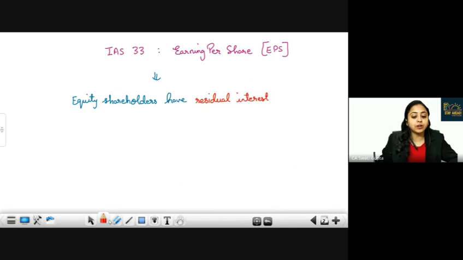Equity shareholders are subordinate to all class of instruments. We have read this concept in our financial instruments also. Do you agree? They have last priority, no privileges given, and in the situation of liquidation, they are paid at the last. Clear? Good. So there is no guarantee that this much will be paid to the equity shareholders.